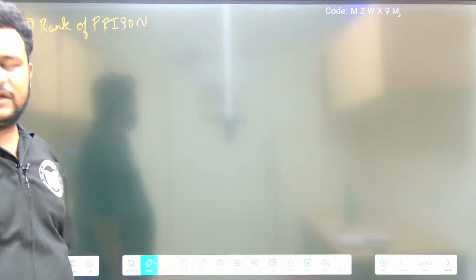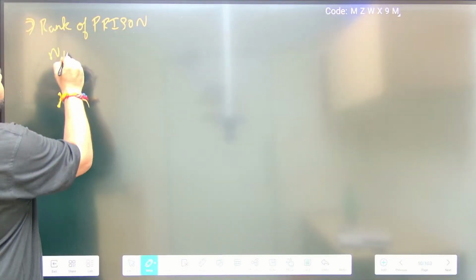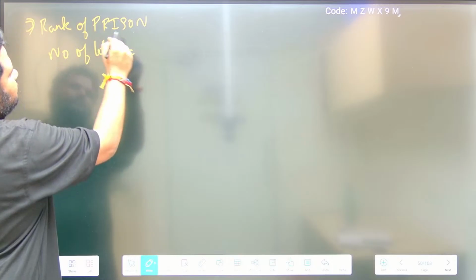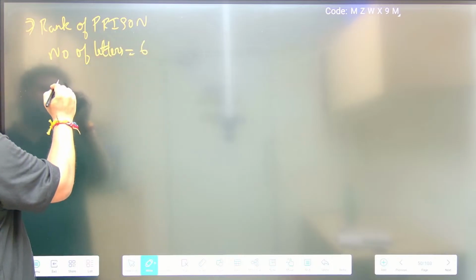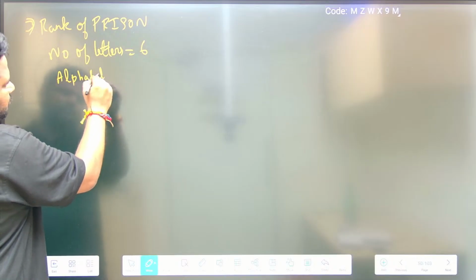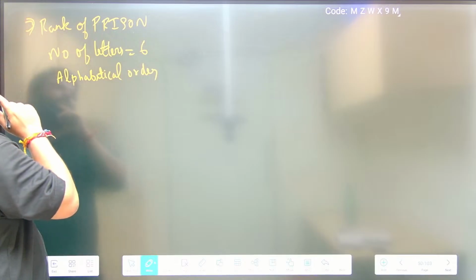Okay friends, we have to find the rank of PRISON. Now see here, number of letters is what? 1 2 3 4 5 6. So alphabetical order we got to write it. Alphabetical order is what here? Okay, so first what will come?